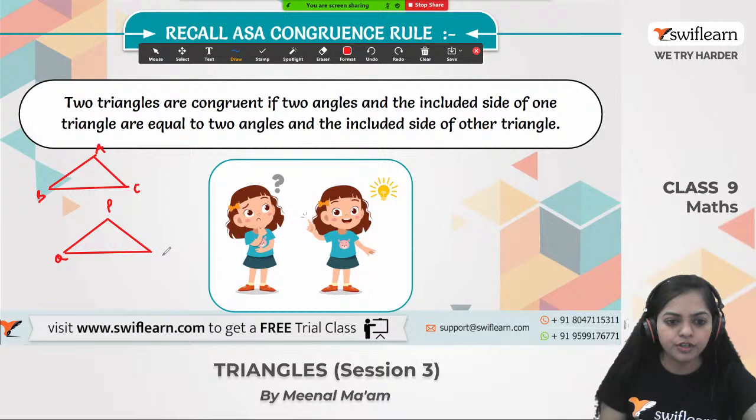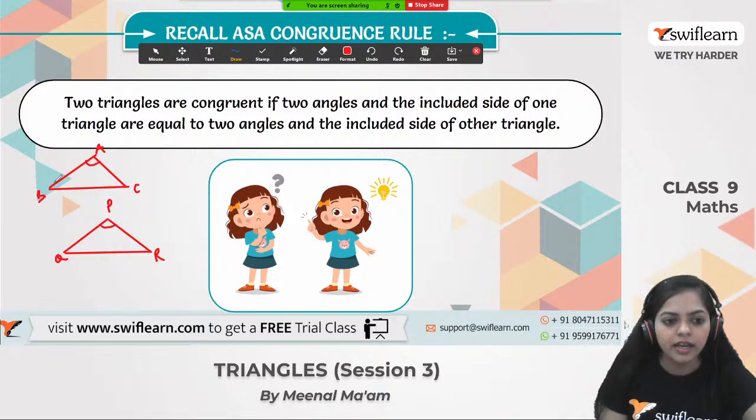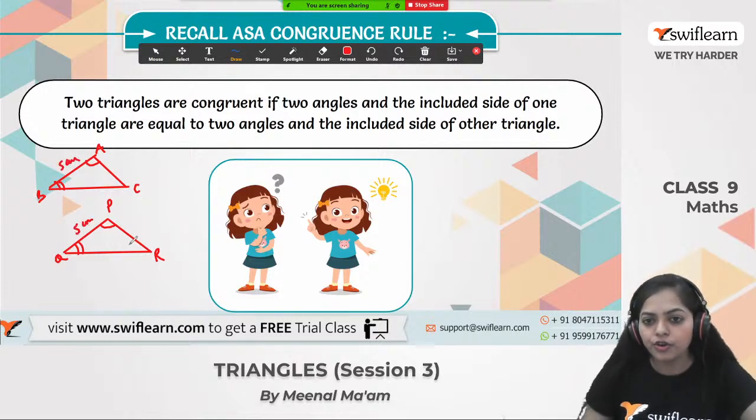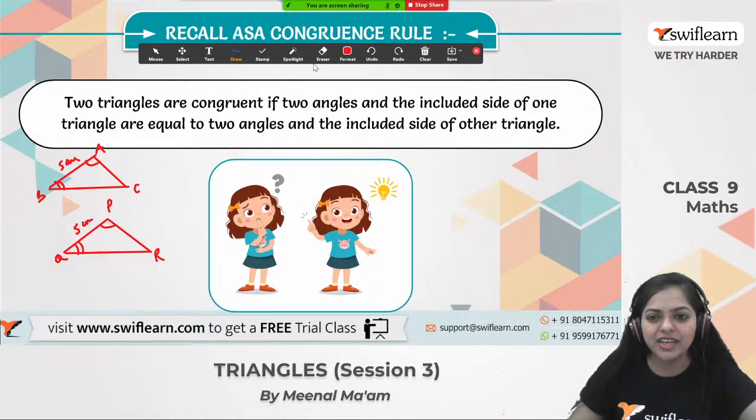So what is this statement? If two angles and the included side are equal, for example, if angle A equals angle P and angle B equals angle Q, and the included side AB is 5 centimeter and PQ is also 5 centimeter, what can we say? These two triangles are congruent by which congruence rule? Angle side angle congruence rule. Got it everyone? Okay, that's great.